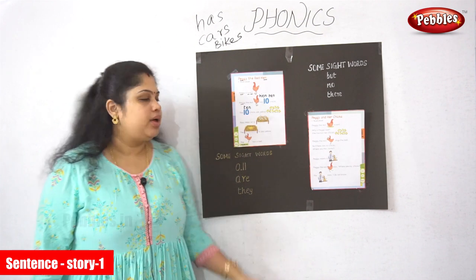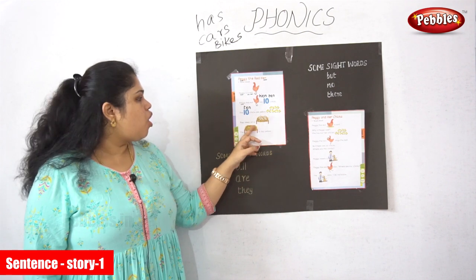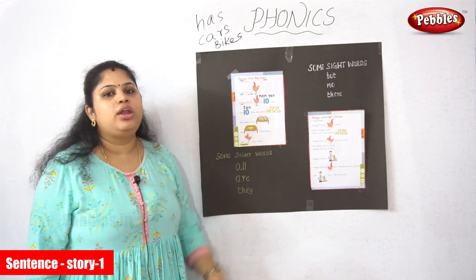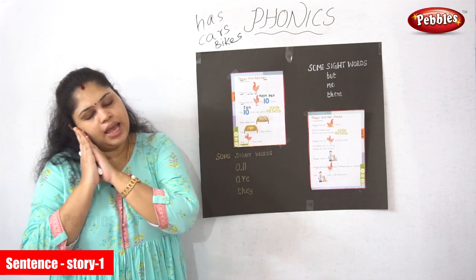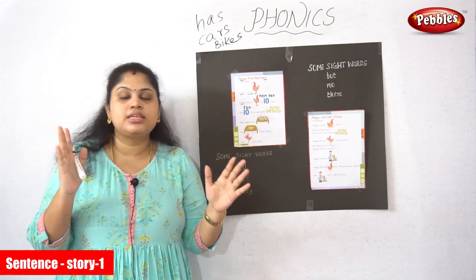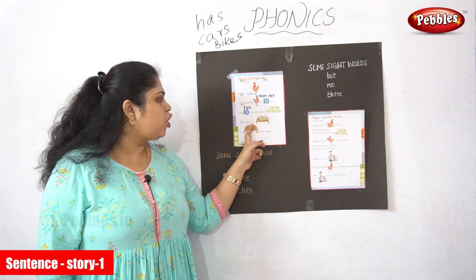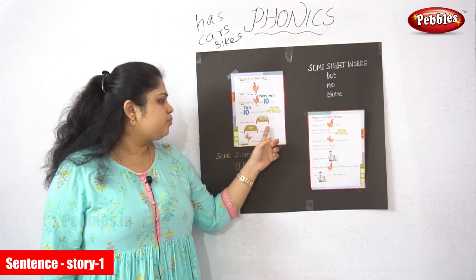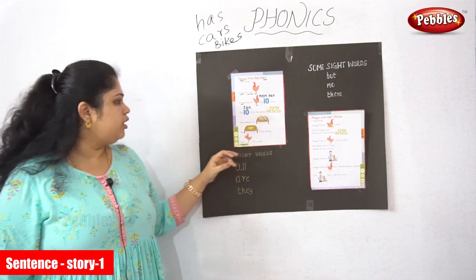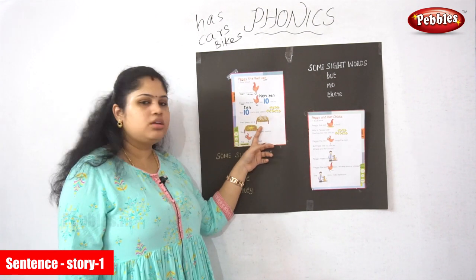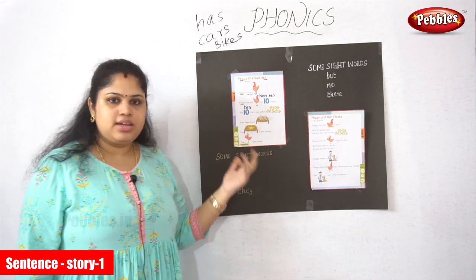S-L-E-E-P, sleep. O-N, on. They sleep. What does sleep mean? Sleep means you go to the bed, close your eyes and start sleeping. You all know what sleep means. What is this? They're sleeping on the... you can say a nest.